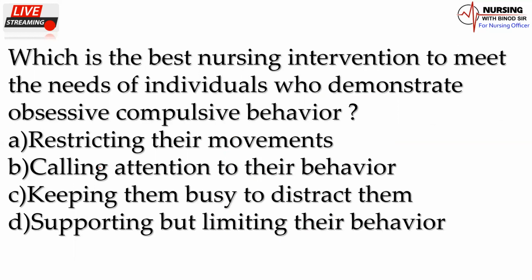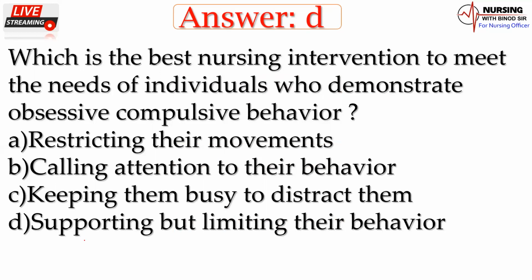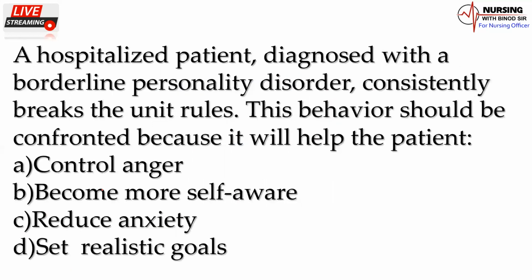Now we'll come back to next question. Which is the best nursing intervention to meet the needs of an individual who demonstrates obsessive compulsive behavior: restricting their movement, calling attention to their behavior, keeping them busy to distract them, supporting but limiting their behavior? Here the answer would be the D option. You must have to remember this one. Supporting but limiting their behavior.